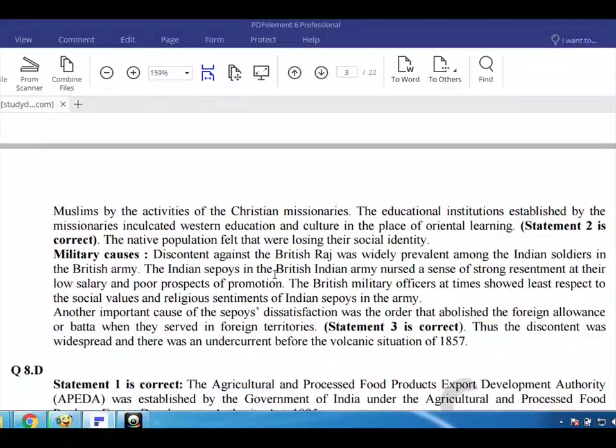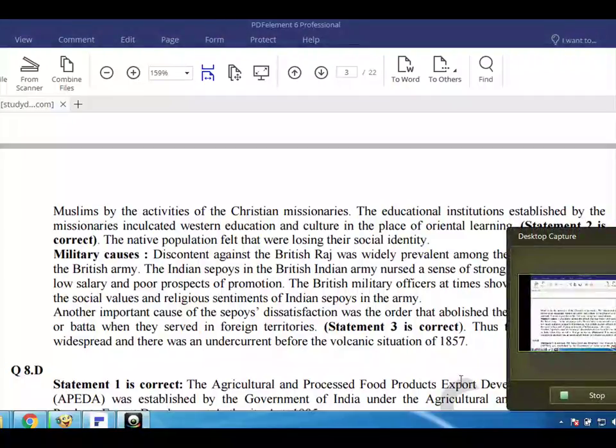Military causes. Discontent against the British Raj was widely prevalent among the Indian soldiers in the British Army. The Indian sepoys in the British Indian Army nursed a sense of strong resentment at their low salary and poor prospects of promotion. The British military officers at times showed least respect to the social values and religious sentiments of Indian sepoys in the army. Another important cause of the sepoys' dissatisfaction was the order that abolished the foreign allowance or bata when they served in foreign territories. Statement